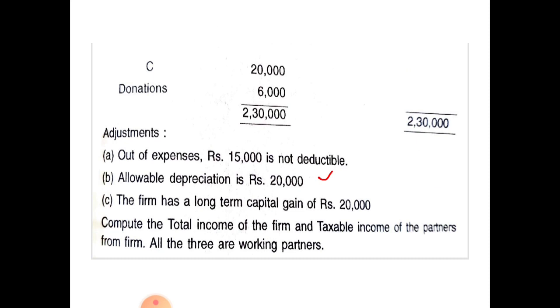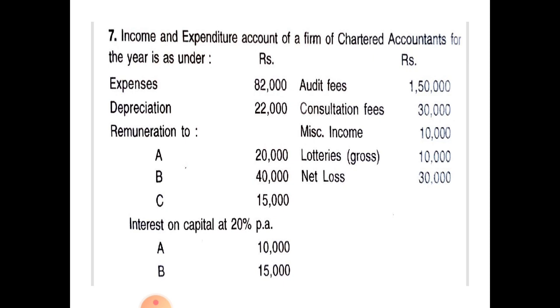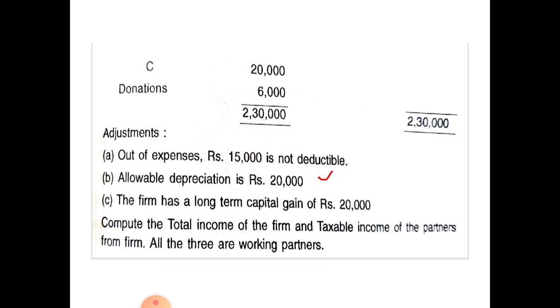You have to deduct it from a net loss, or you have to add it to the net loss. Next, allowable depreciation is 20,000. Here allowable depreciation 20,000. In the income and expenditure account they mention depreciation as 22,000. From this you have to deduct 20,000 allowable. So disallowed depreciation amounts to rupees 2,000.